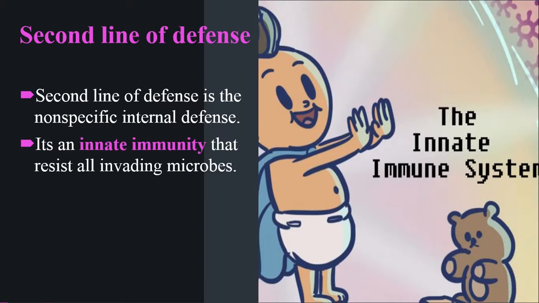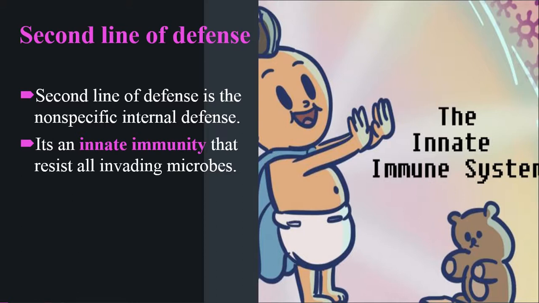It is innate immunity. What is innate immunity? Innate immunity means it's a natural or inborn immunity. It is basically the inborn immunity that we have naturally in our body, and we have no need to acquire or adopt that immunity artificially. So it's innate immunity that will protect our body against the attack of those microbes.